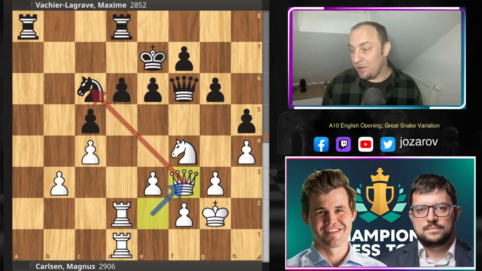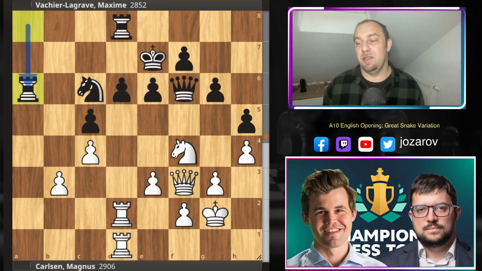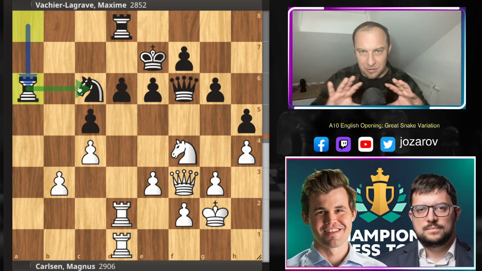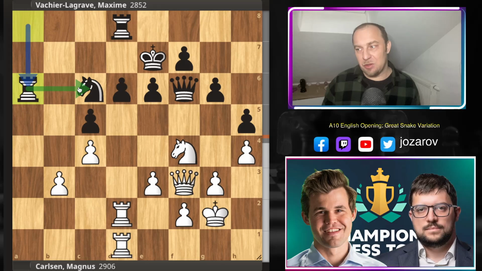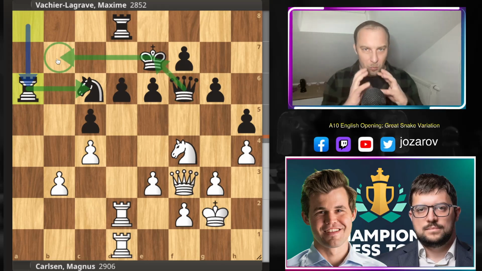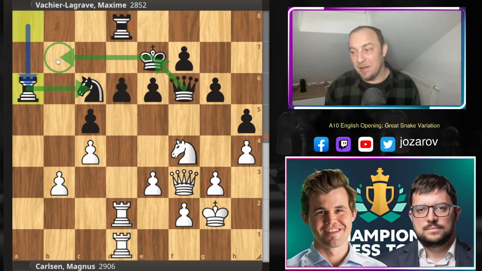Queen to f3, hitting now the knight, and now here MVL protects this knight with the rook. But what actually happened here is that MVL's pieces got a little bit disconnected. This was really unnecessary. I just wanted to point out again this idea, queen to e7 and then queen to b7, would keep the position more compact for MVL. Now the rooks are getting disconnected, and Magnus Carlsen tasted some blood here.